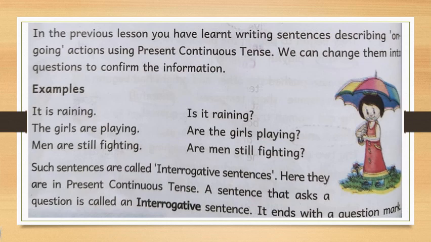Then the sentence will be changed into an interrogative sentence, that is question format. Understood? Such sentences are called interrogative sentences. Here they are in present continuous tense. A sentence that asks a question is called an interrogative sentence. It ends with a question mark. Always remember that when you are changing any type of statement into question format, you have to put a question mark at the end of the sentence. Understood?